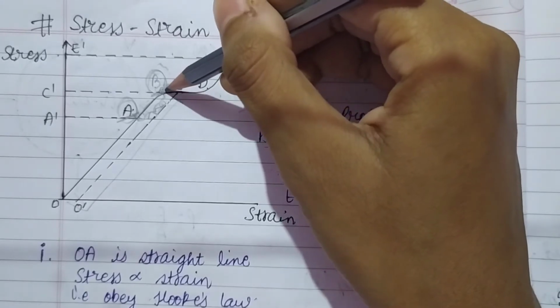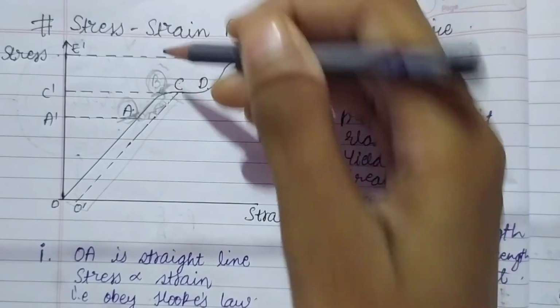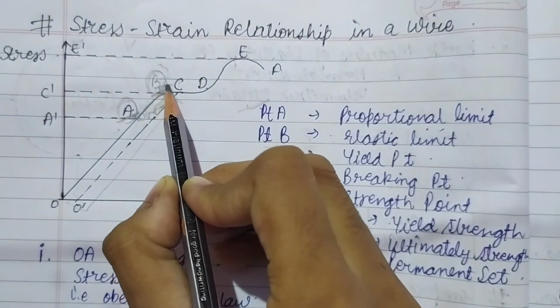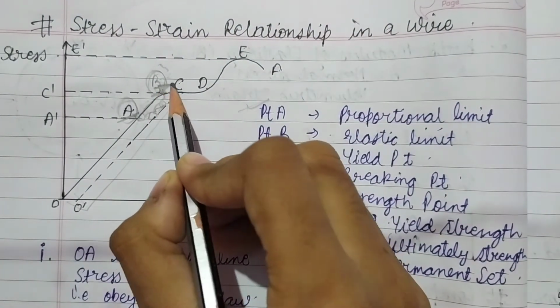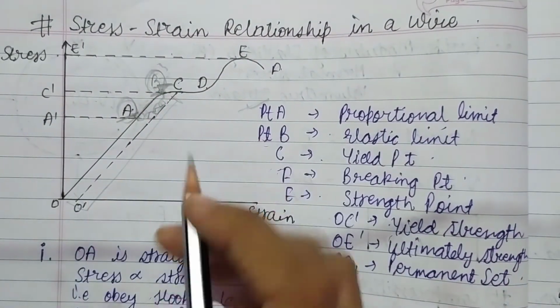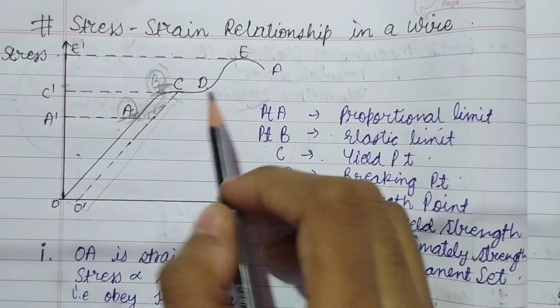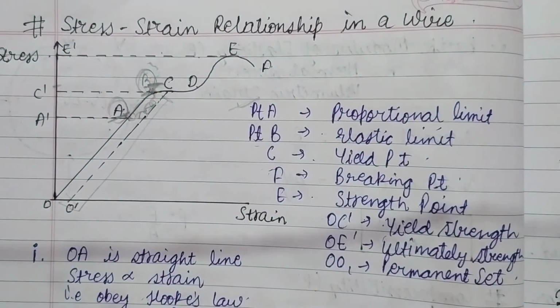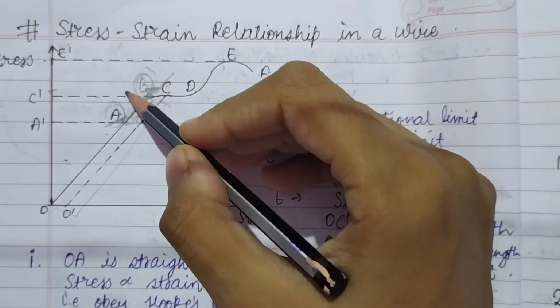Why are we saying this? Because in this region there is a rapid increase in strain, but the stress remains almost constant.